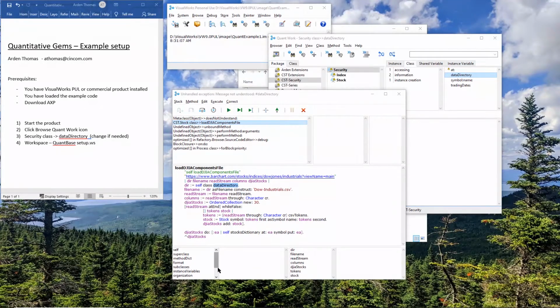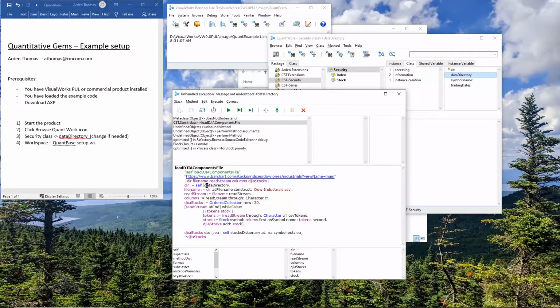And this is what happens when you have an error in your debugger. So okay, don't be too alarmed when you see something like this. We've had something go wrong. So what went wrong? Well, I'm on the class side right now, and I'm saying self class. That's wrong. Actually, I just want to say self data directory.